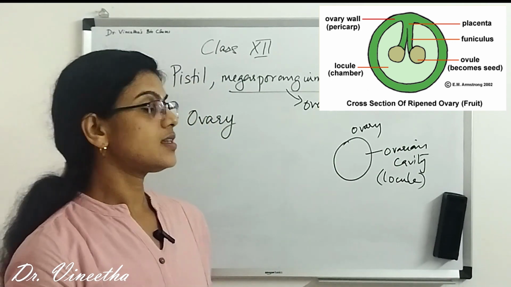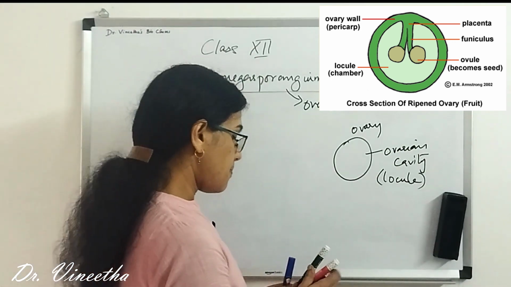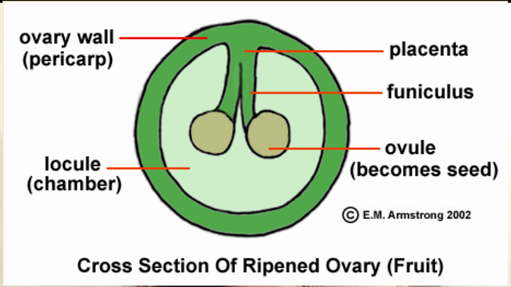Inside the locule is the placenta, and from the placenta arises the megasporangium or the ovule.